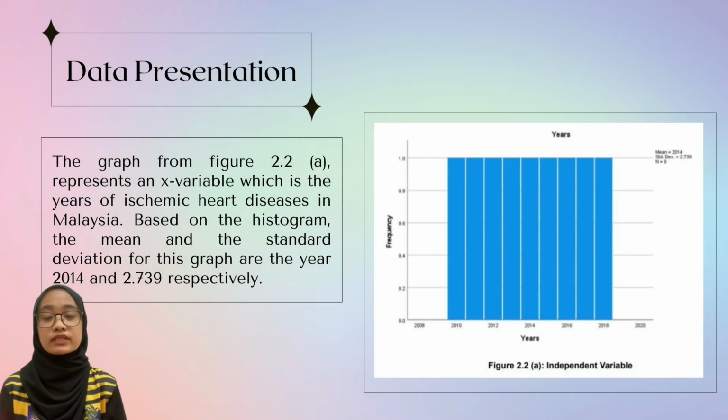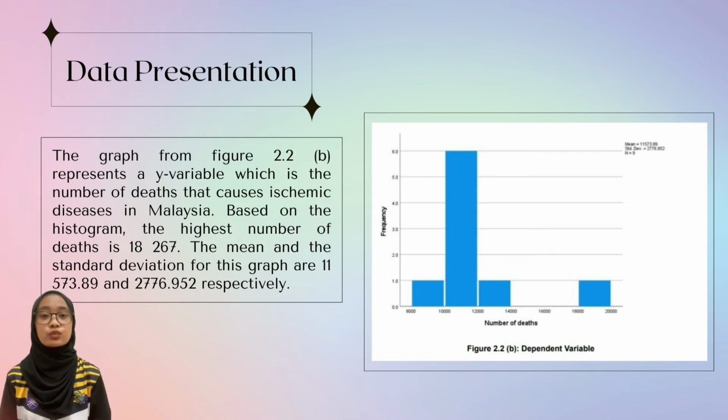The graph from figure 2.2a represents an X variable, which is the years of ischemic heart diseases in Malaysia. Based on the histogram, the mean and the standard deviation for the graph are the year 2014 and 2.739 respectively. The graph from figure 2.2b represents a Y variable, which is the number of deaths that causes